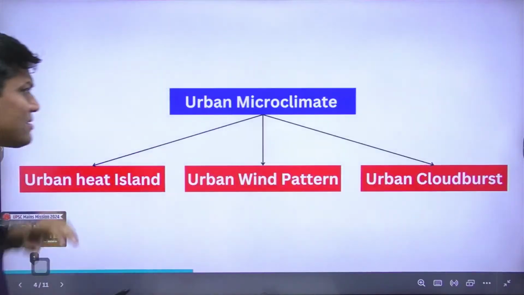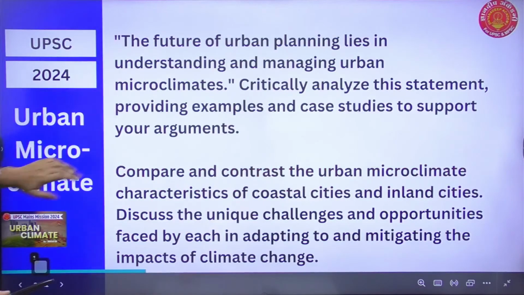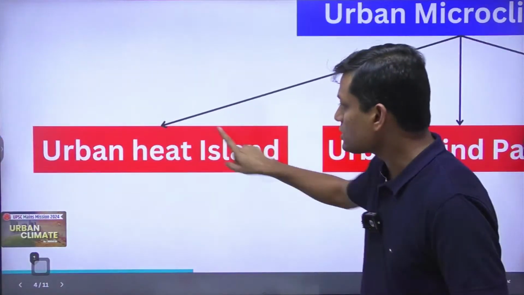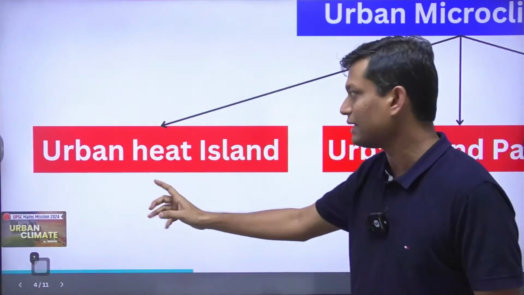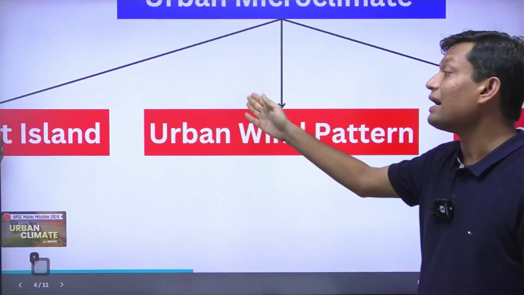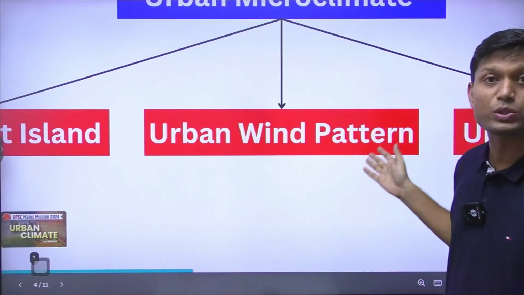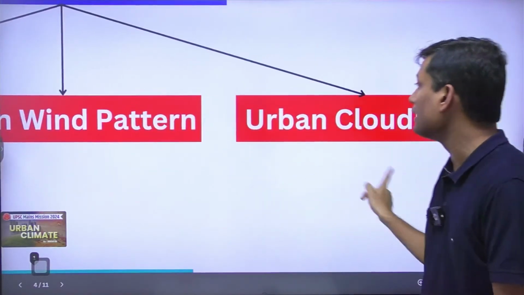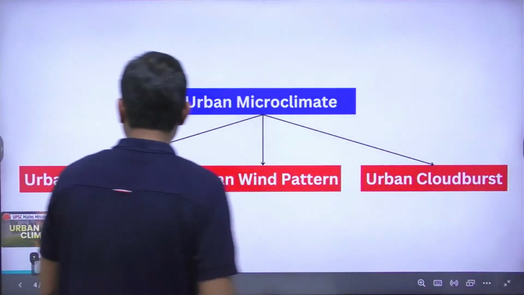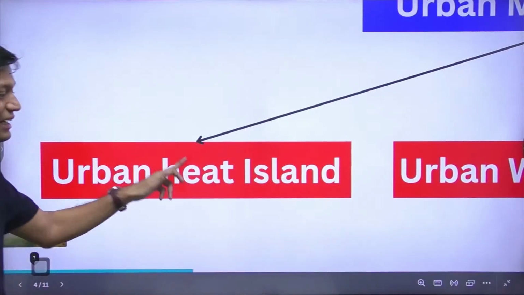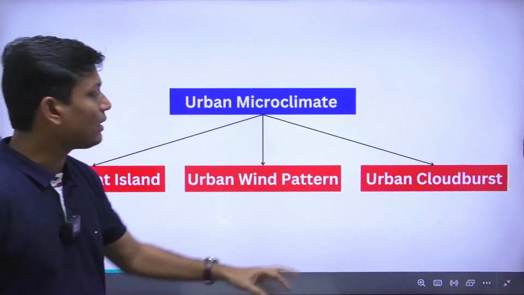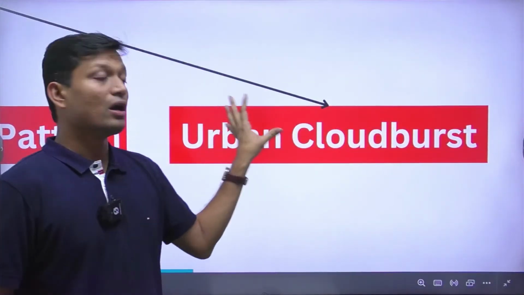Now, let us understand, when I say urban microclimate, what I am looking forward to. If I say urban microclimate, I can have one specific phenomenon happening in urban areas, that is the urban heat island. Other than the urban heat island, I have something called urban wind patterns which are emerging. But most importantly, I have a phenomenon that is the urban cloudburst. Fine. So in this particular lecture, we will be focusing on the issue of urban heat island along with urban wind pattern. And in the next lecture separately, we will be concentrating on the issue of urban cloudburst.